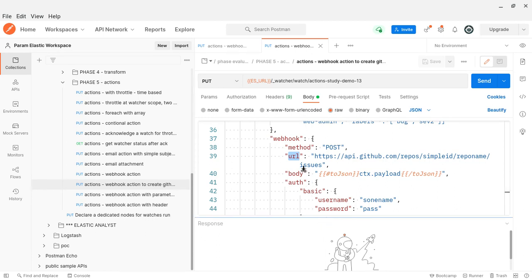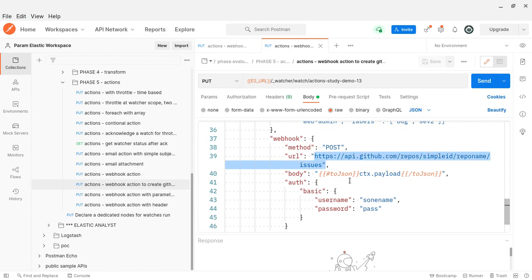If you use the URL, you don't need to say what the scheme is, what the host is, what the port is, what the path is. You don't need all these four to five parameters. You can straight away say that this is the URL. And for the body, the JSON payload will be converted to the body JSON.